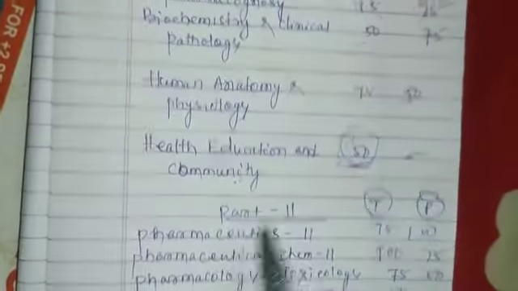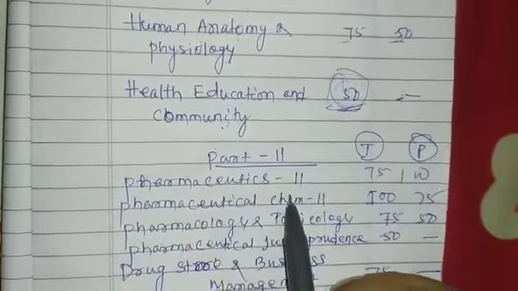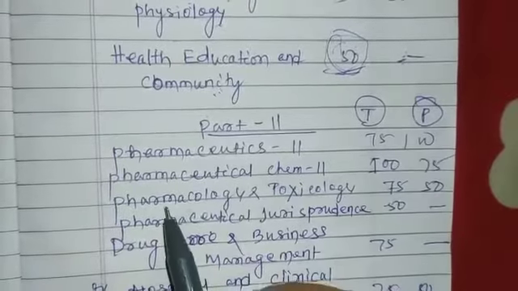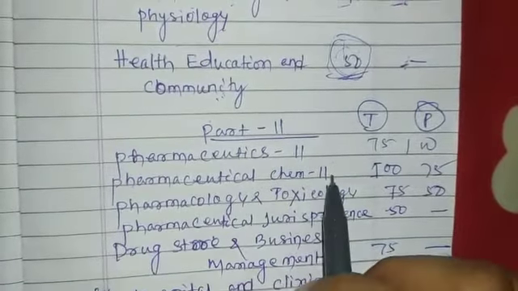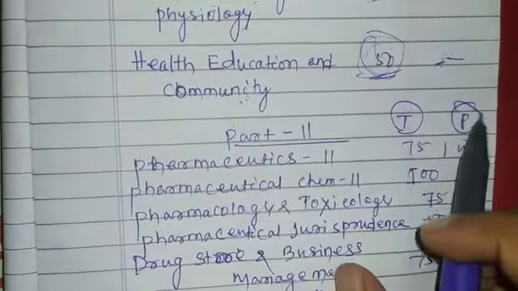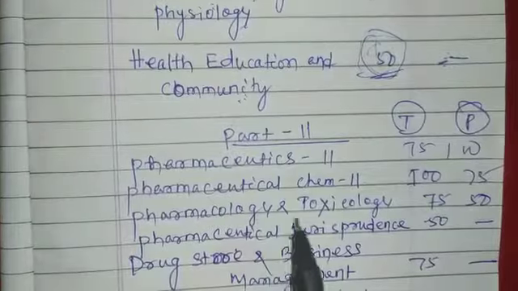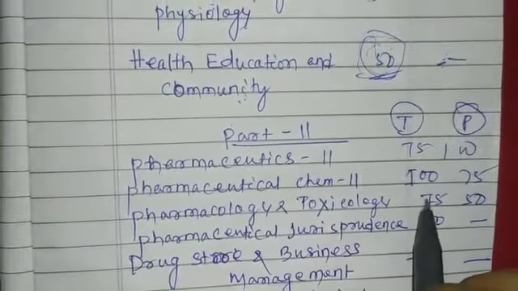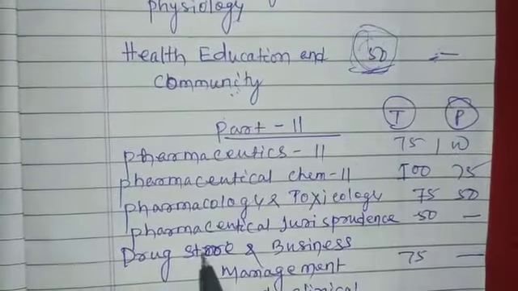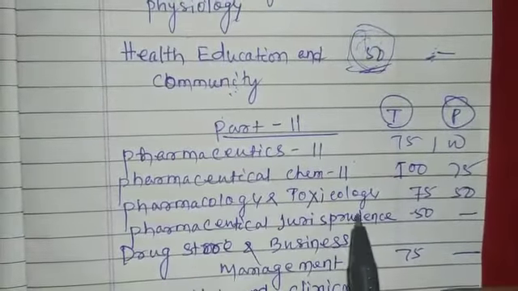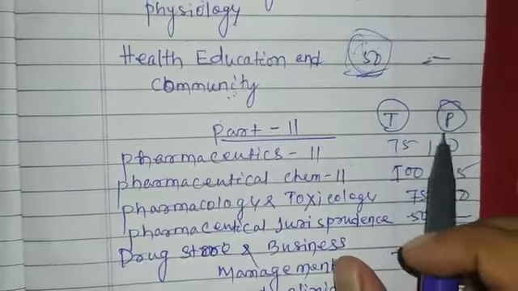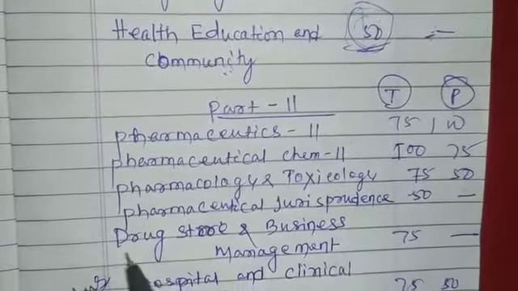Next, Part 2 is Pharmaceutics 2, that has 75 marks in theory and 100 marks in practical. Then Pharmaceutical Chemistry 2, 100 marks in theory and 75 marks in practical. Pharmacology and Toxicology, that contains 75 marks in theory and 50 marks in practical. Pharmaceutical Jurisprudence, that contains 50 marks in theory and no marks in practical.